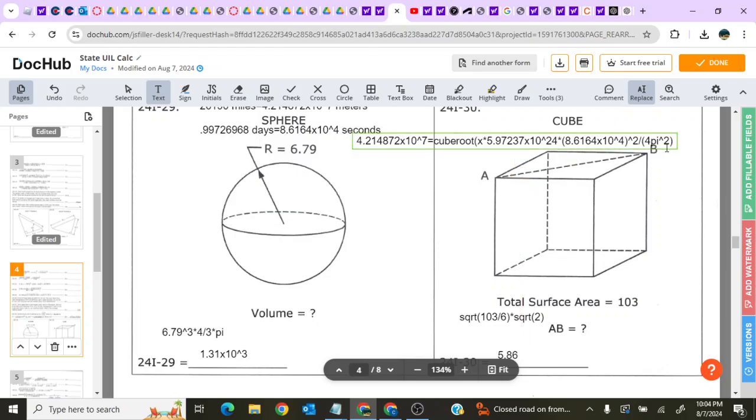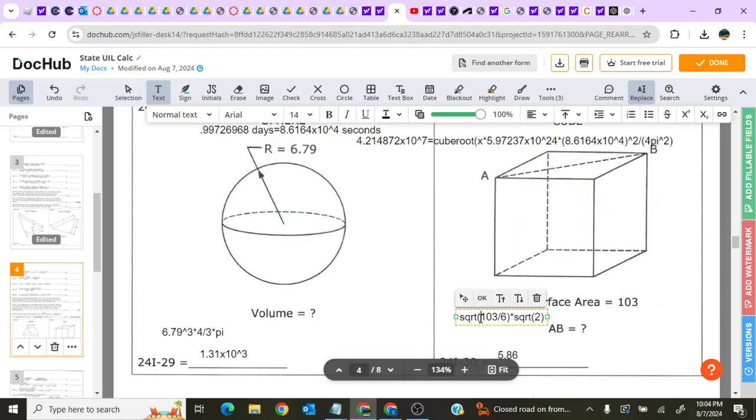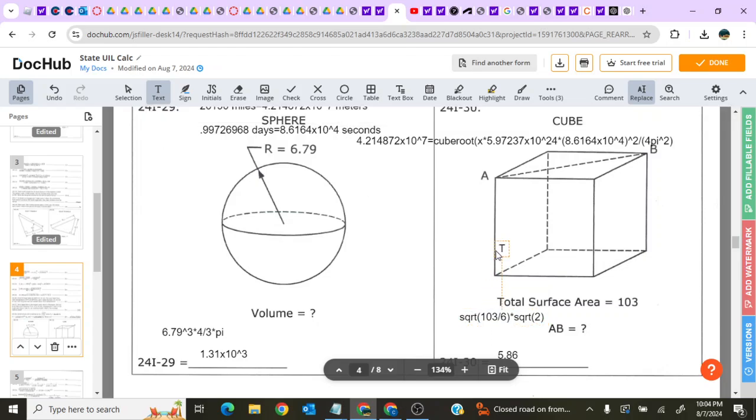And you need to figure out what this length of AB is. Well, first off, let's figure out the side length of the cube. So there are 6 squares on the cube, so you have to divide 103 by 6 to find the area of a singular square. And then you take the square root of that to find a side, of course. Then once you have that, you have a side in an isosceles triangle, basically. So you can multiply your side by square root of 2 to get this hypotenuse.